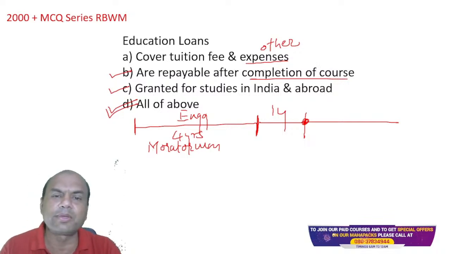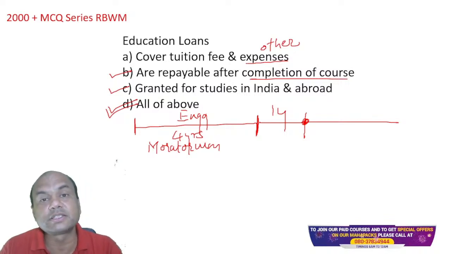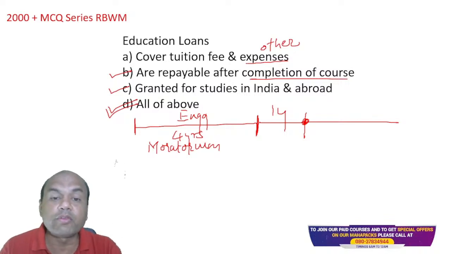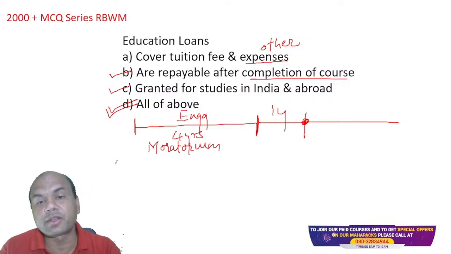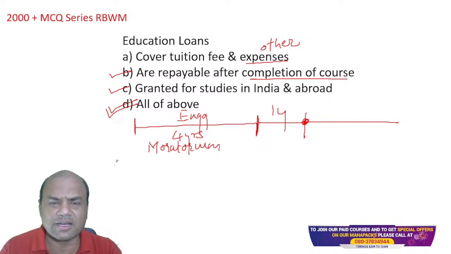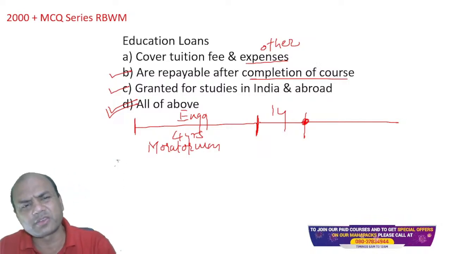Bank, sure, after all, it's not the bank's money. It's the depositor's money. We are just the trustee. How can we waive off any amount? So that's why it's repayable after completion of the course, and obviously granted for studies in India and abroad. That's obvious, isn't it?